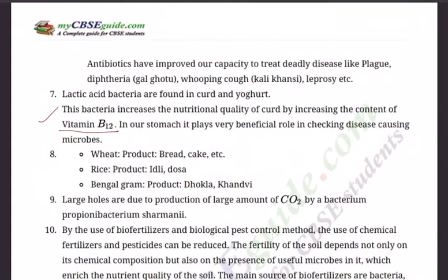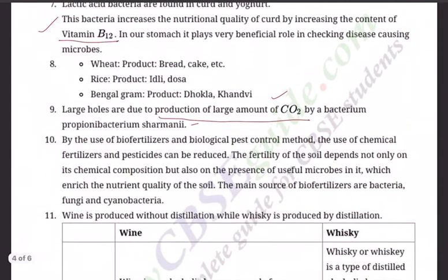Question number 9. Large holes are due to production of large amount of CO2 by a bacterium, Propionibacterium shermanii. So this is how large holes are there in the cheese.